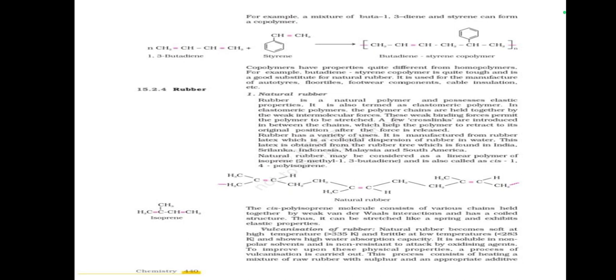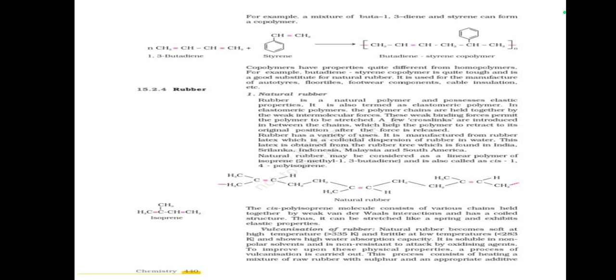Natural rubber. Rubber is a natural polymer and possesses elastic properties. It is also termed as elastomeric polymer. In elastomeric polymers, the polymer chains are held together by weak intermolecular forces. These weak binding forces permit the polymer to be stretched. A few cross links are introduced in between the chains, which help the polymer to retract to its original position after the force is released.